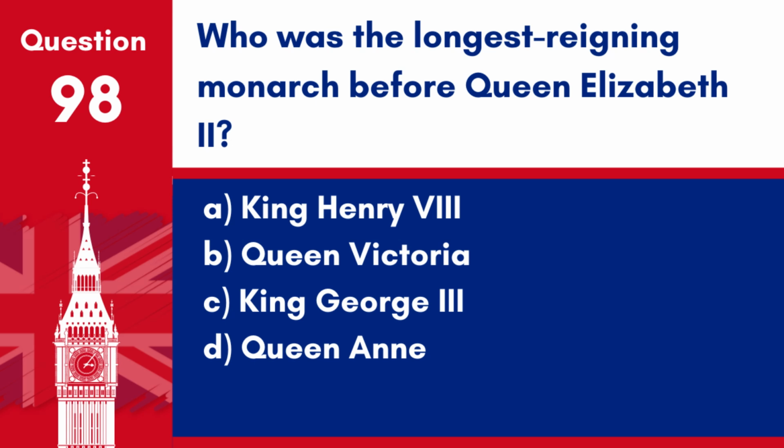C. King George III. D. Queen Anne. Answer: B. Queen Victoria. Queen Victoria reigned for 63 years and 7 months, making her the longest reigning monarch before Queen Elizabeth II surpassed her in 2015.